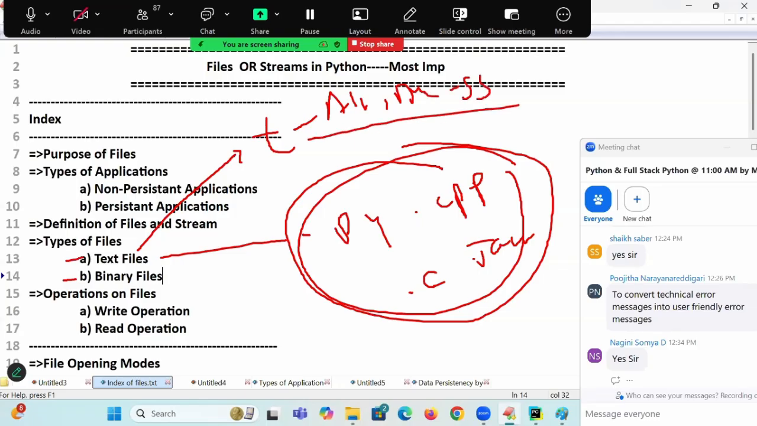Our Python files should have curly braces, colons, commas, so many symbols, and digits. That is known as which file? Generally a text file. That text file you can save according to your extension.